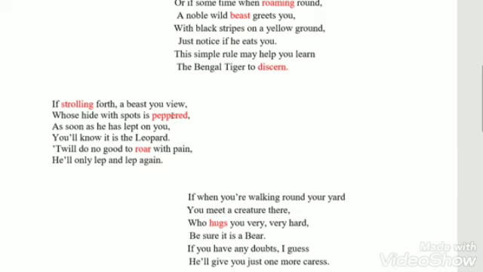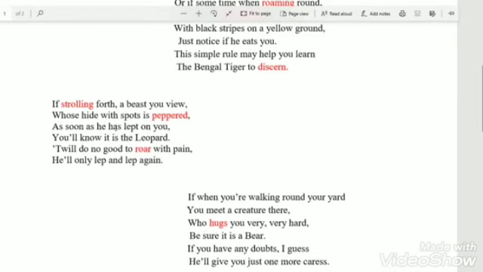He has. Here, he has. Then repetition. Yes, leap has been repeated over here. Then assonance, use of vowel sound O, stalling forth. The sound of O is coming in these two words.